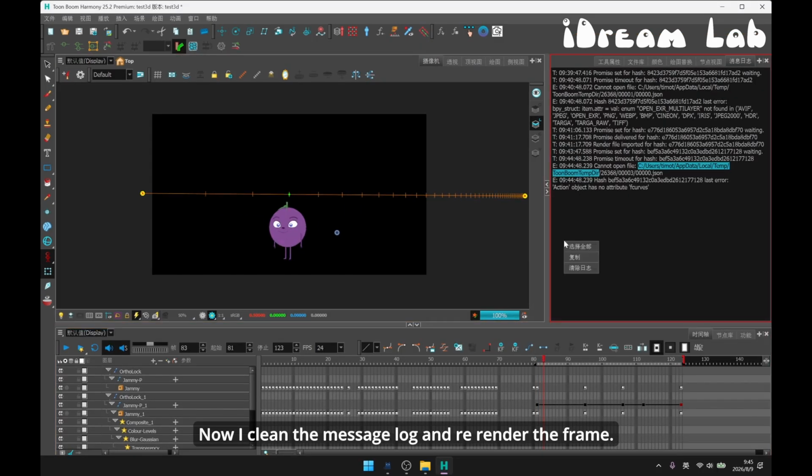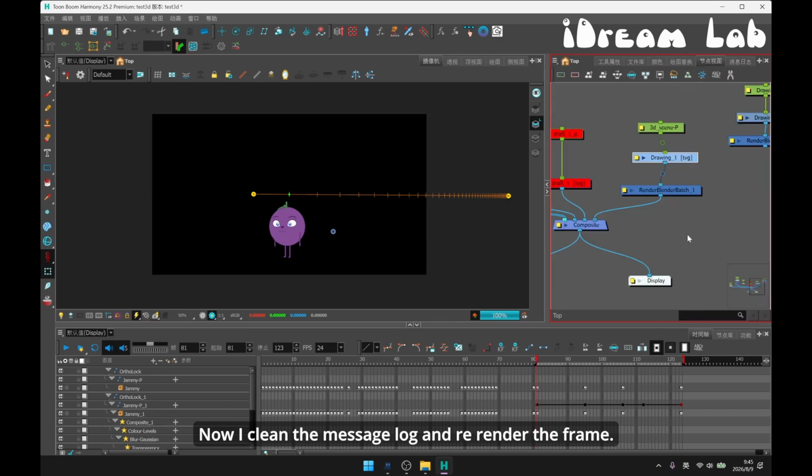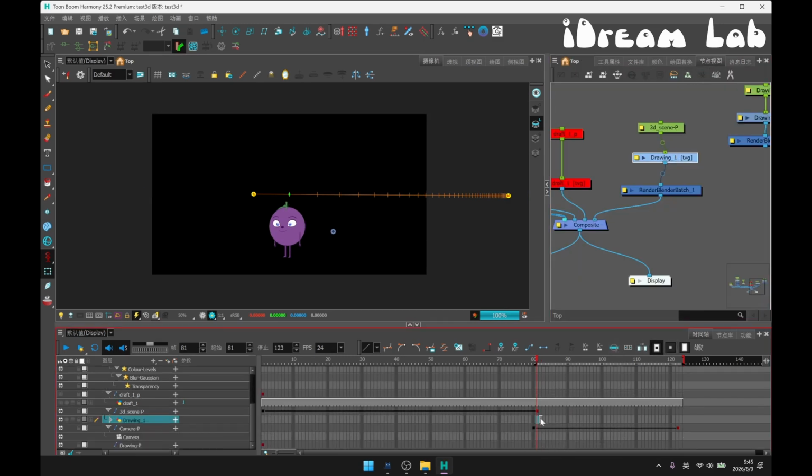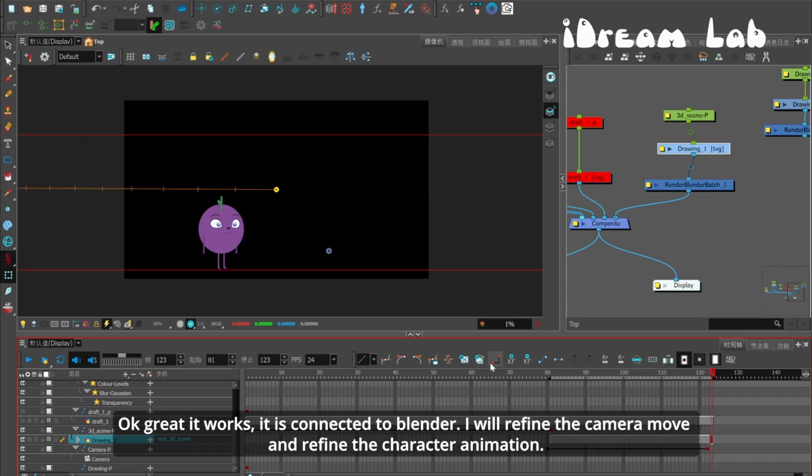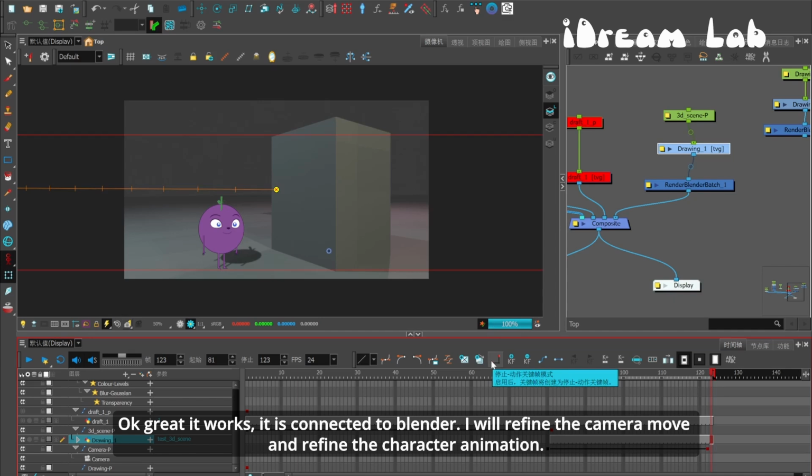Now I clean the message log and re-render the frame. Okay, great, it works. So now it is connected to Blender. So what I will do is refine the camera move and also refine the character animation.